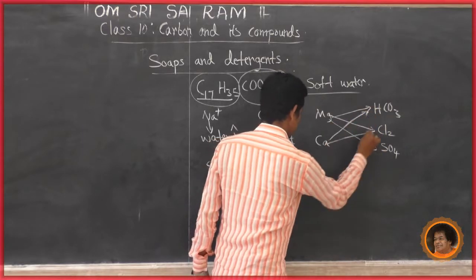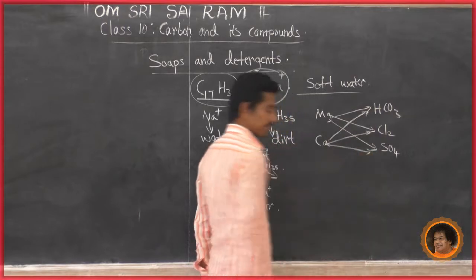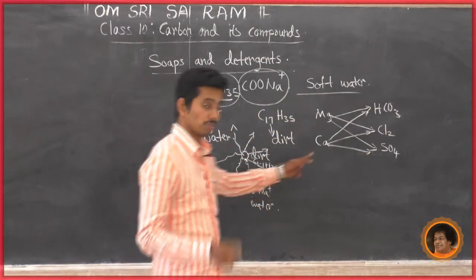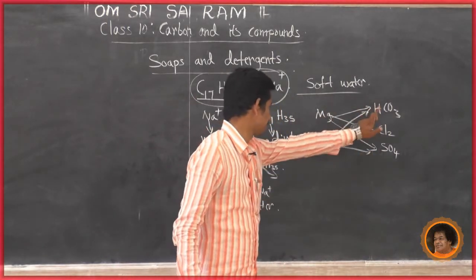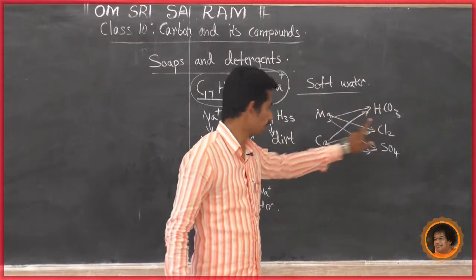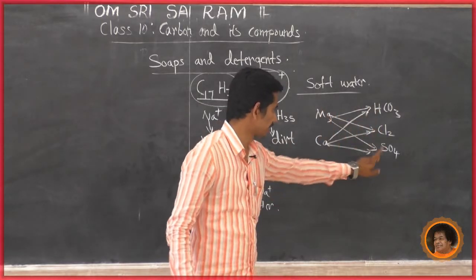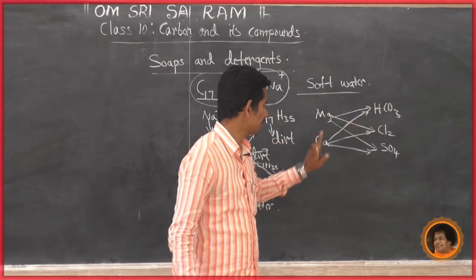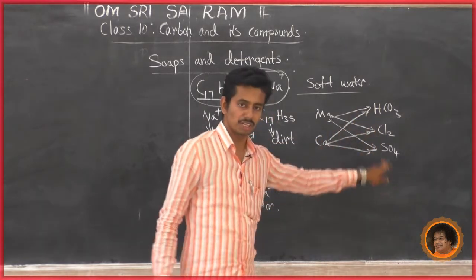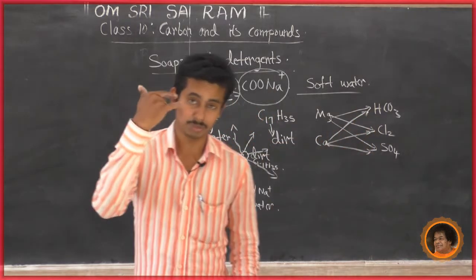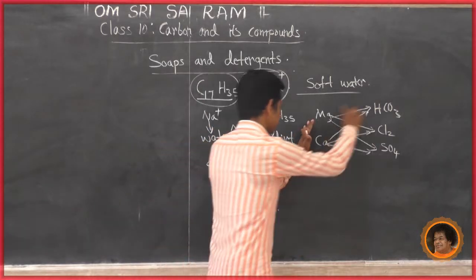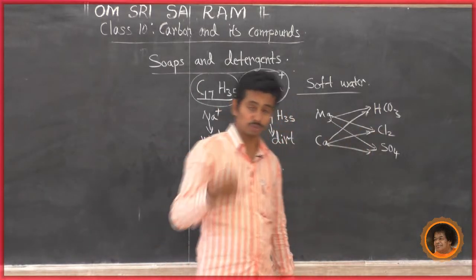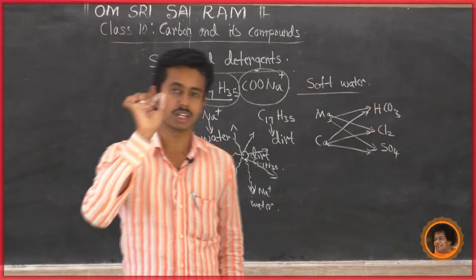Calcium bicarbonate, calcium chloride, calcium sulfate. If some of these six minerals are dissolved in water, it is hard water.